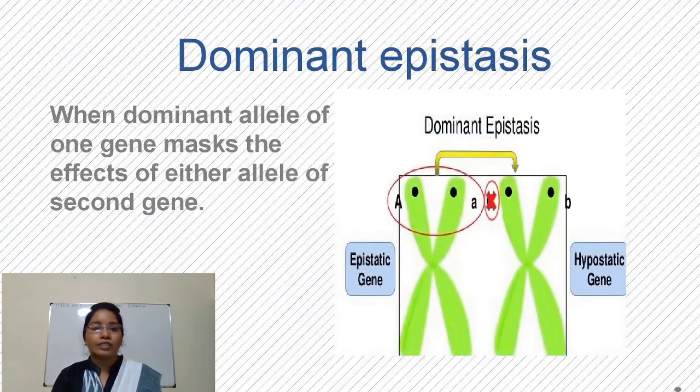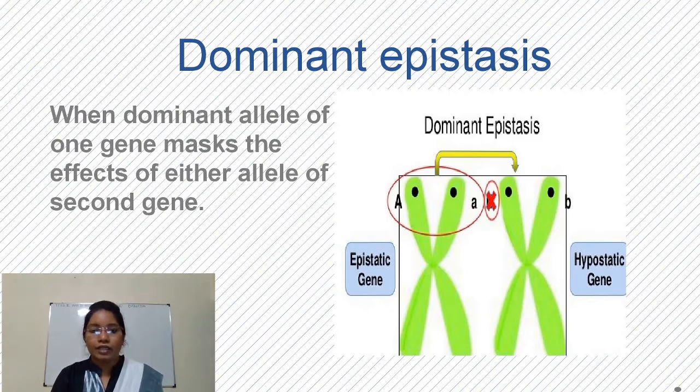Okay, so the first is dominant epistasis. As the term indicates, when dominant allele of one gene suppresses effects of second gene is called as dominant epistasis. That means when the dominant gene acts as epistatic gene is called as dominant epistasis.